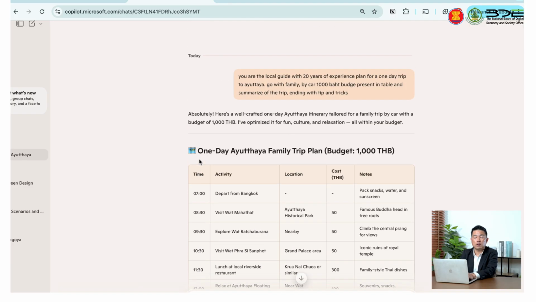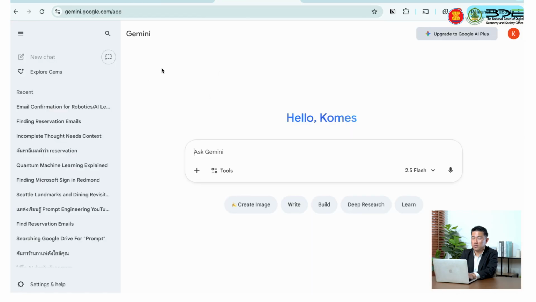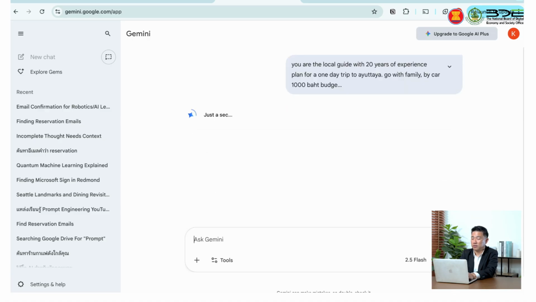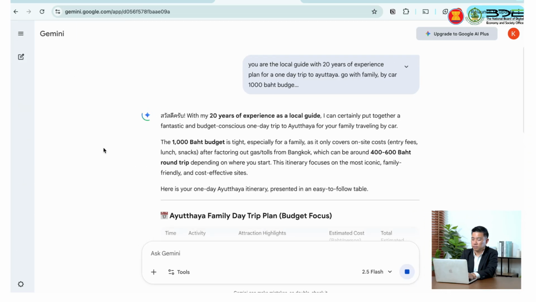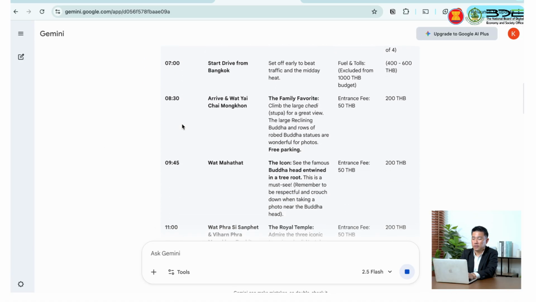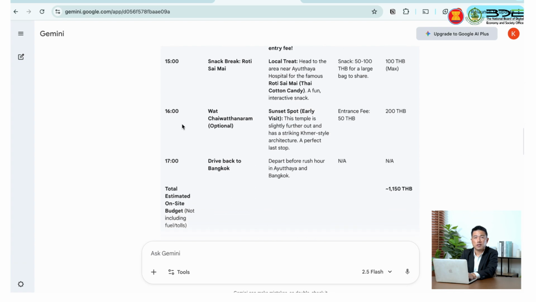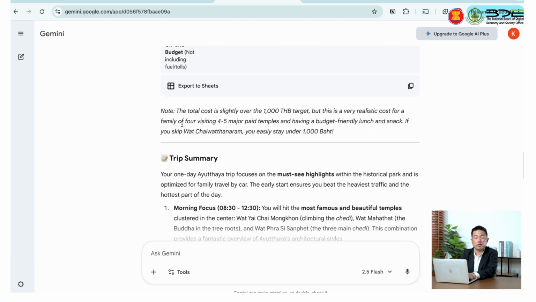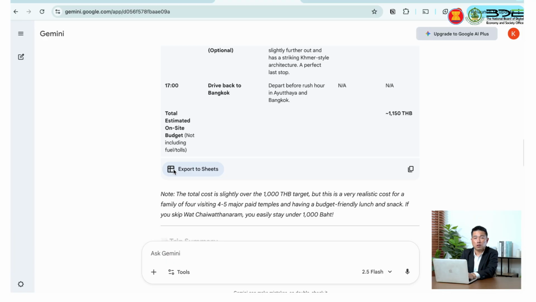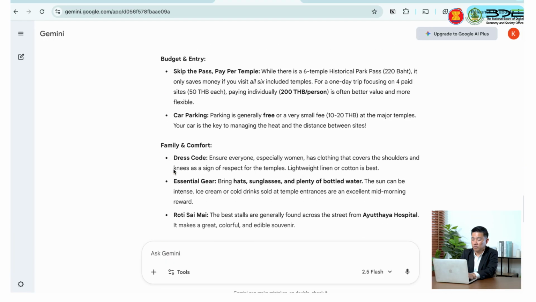The last one I want to show is Gemini. Gemini also has a prompt input for you. Let me put in the same thing. Okay, so I get the answer, and I get the trip as well. But behind Gemini the model is different: not GPT, but the Gemini model. And I can export to Google Sheets.